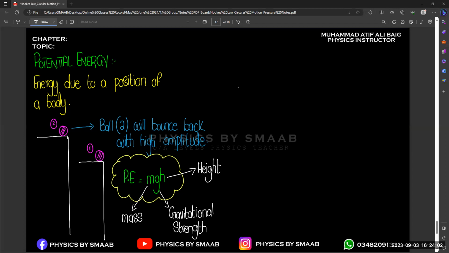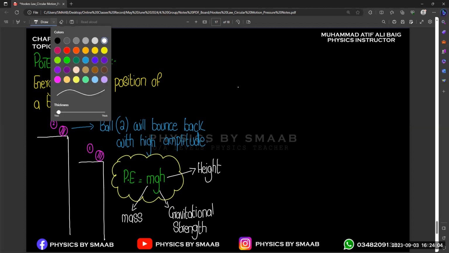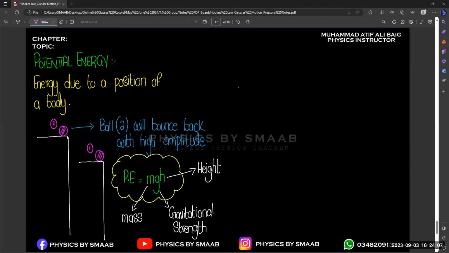And there are different forms of energy that we are going to discuss in this chapter. Some of them we already discussed: the kinetic, the mechanical, the potential, the chemical, the elastic. We are not going to discuss them one by one, because during the different concepts we get all of them in this chapter, so we don't need to write them down and discuss them individually. Next, we got the concept of kinetic energy.